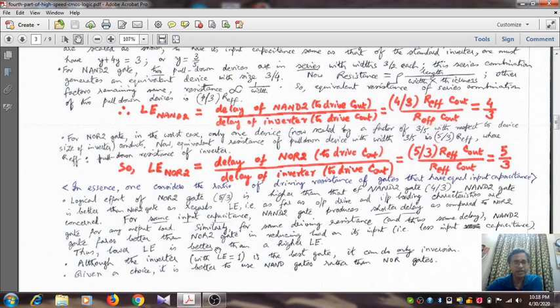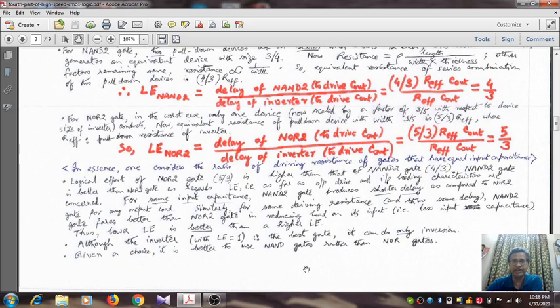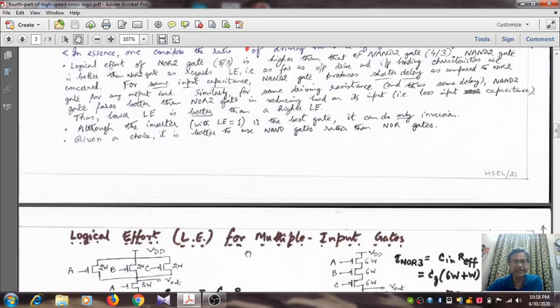I hope you are well convinced. So remember that the inverter with the logical effort value of 1 is the smallest possible logical effort conceivable for a gate. So the inverter is the best gate, but its limitation is that it cannot do multiple input functions. It can do only inversion. So given a choice, it will be better to use the NAND gate compared to the NOR gate in terms of delay, in a mixture of gates.